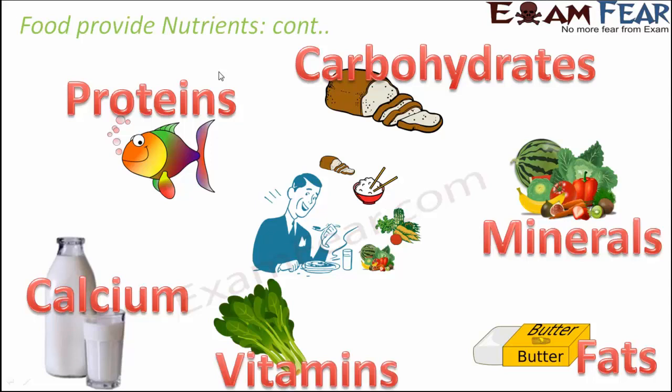Something like spinach or the green vegetables. Green leafy vegetables are a rich source of vitamins. So you see, different food items in our diet are rich in different nutrients, and that is why we eat a mix of all of them. So we eat some amount of rice, some amount of vegetables, some amount of fruit, some amount of milk, so that our body gets all the different types of nutrients and the body stays healthy. So this food that we consume gives us energy.